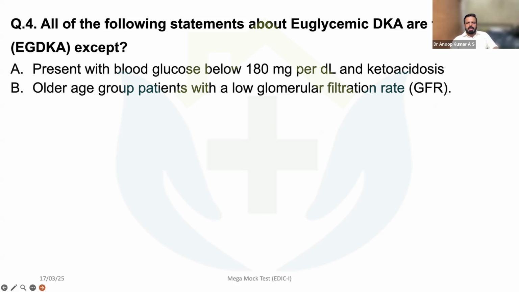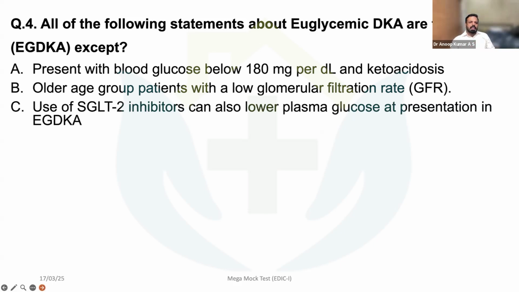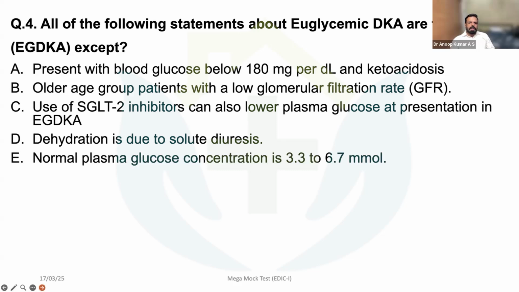Then the statements: older age group patients with low GFR; use of SGLT2 inhibitors can also lower plasma glucose at presentation in these patients; dehydration is due to solute diuresis; normal plasma glucose concentration is 3.3 to 6.7.